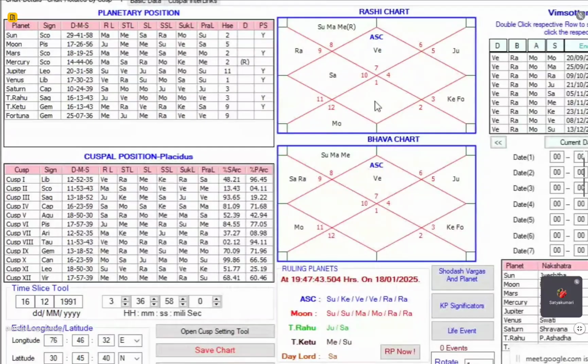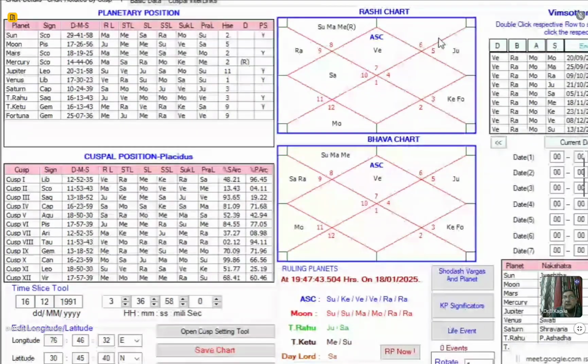For the wife, which will be the husband's house? The first house. And for the first, which houses will not be good? Again 2, 6, and 10. 2 is which house? 8. 6 is which house? 12. And 10th is which house? 4th. So that is why, when 2, 4, 6, 8, 10, and 12 come into operation, no marriage is going to happen. Now you get the point. So this is how you have to see.